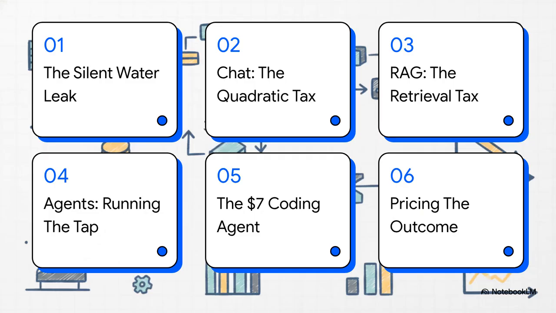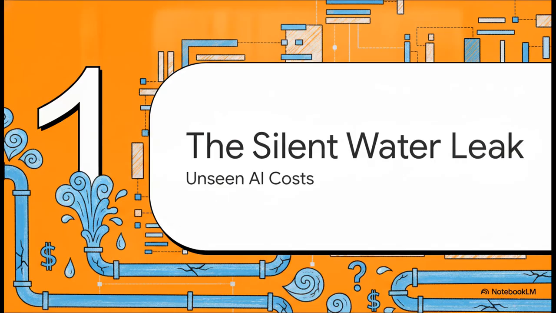Real quick, here's our roadmap for the explainer. 1. The silent water leak. 2. Chat, the quadratic tax. 3. RAG, the retrieval tax. 4. Agents running the tap. 5. The $7 coding agent. And finally 6. Pricing the outcome. Let's get to it. Okay, let's dive into this.